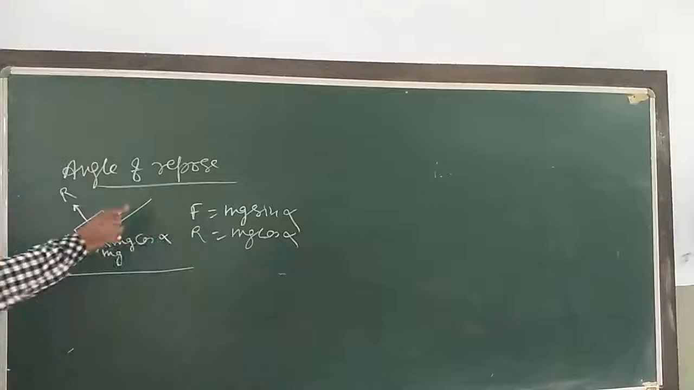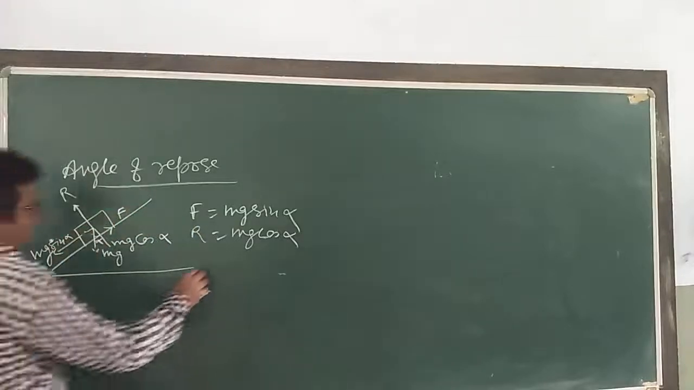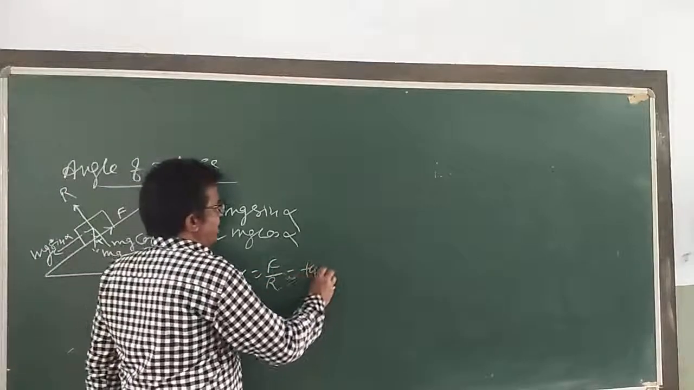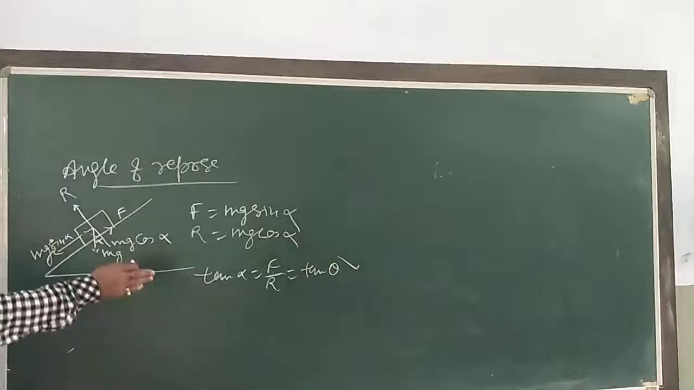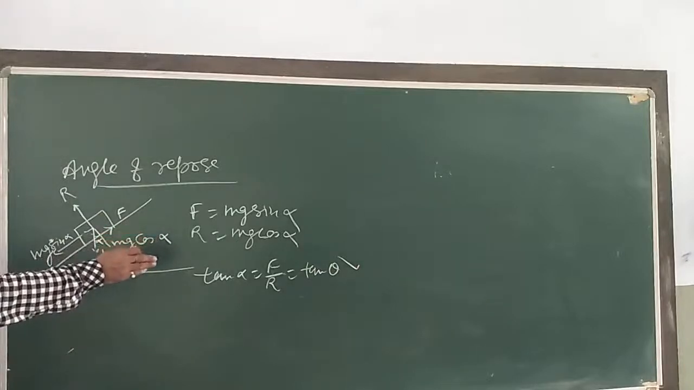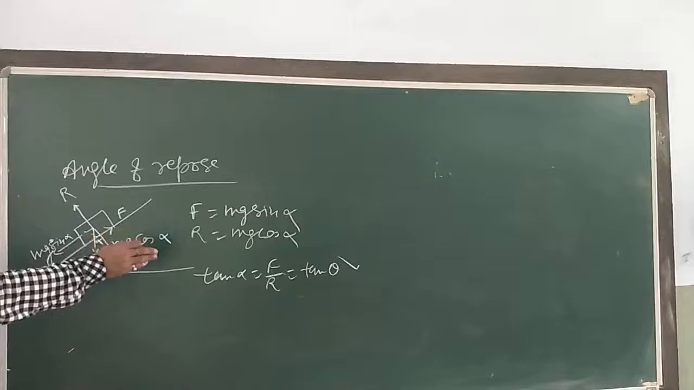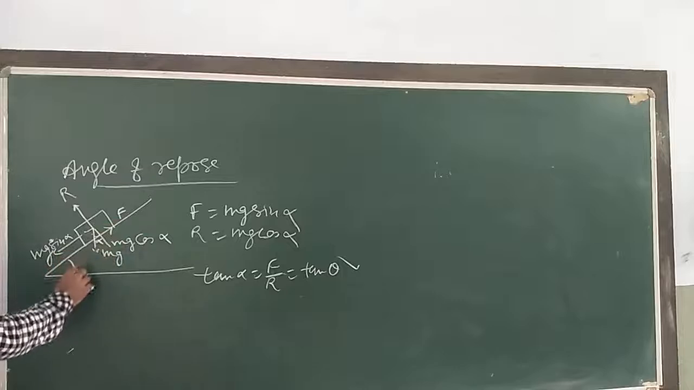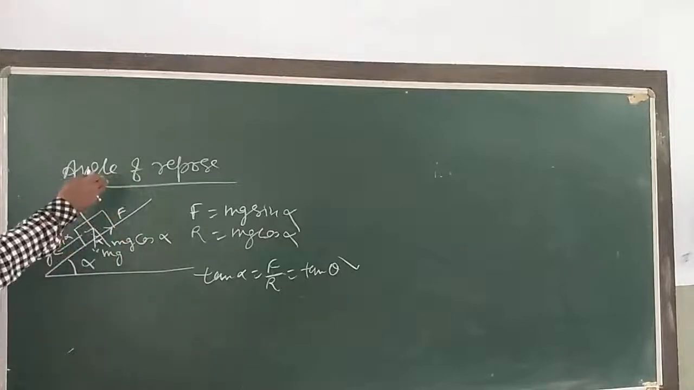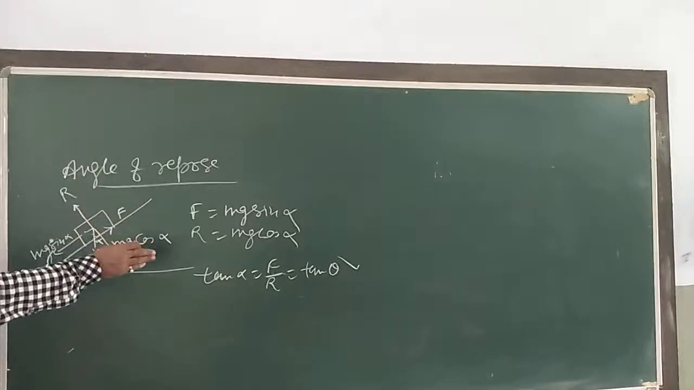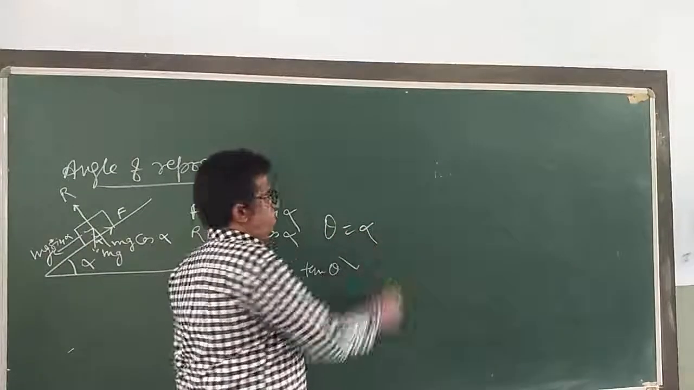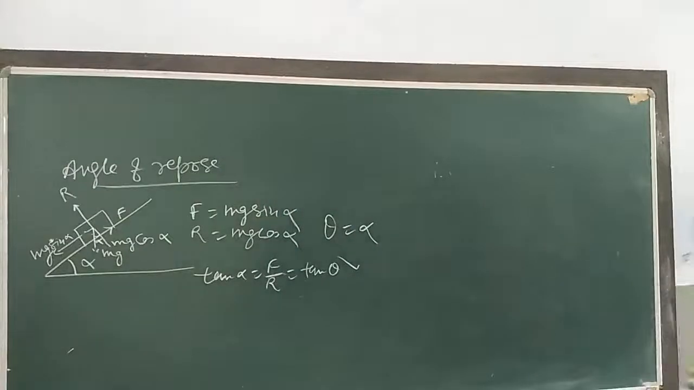So what we are getting? Tangent of alpha is equal to F by R, which is equal to tangent theta, as we did just now. So the coefficient of limiting friction between the two surfaces in contact is equal to the tangent of the angle of repose. This angle is called the angle of repose when the body just begins to slide or roll. In both cases, the angle of friction is always equal to the angle of repose. Okay? Bye.